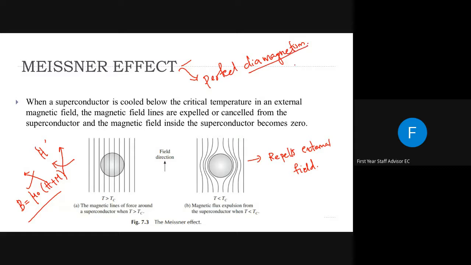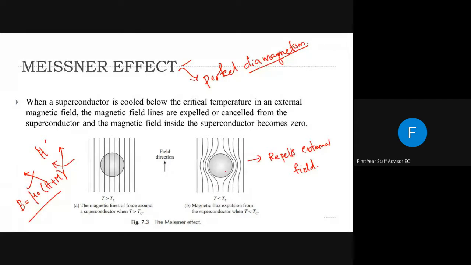Why do we call it perfect diamagnetism? Because when classifying materials on their magnetic properties, we studied diamagnetic materials. They are materials which repel an external magnetic field, or get repelled by it.